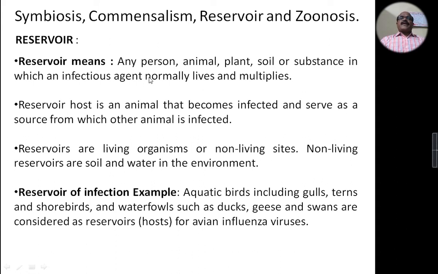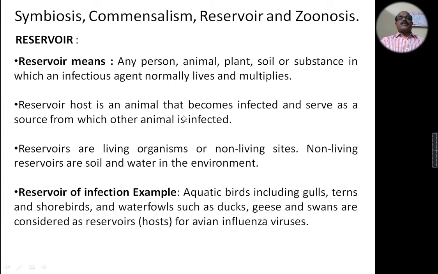Here, reservoir means any person, animal, plant, soil, or substance in which an infectious agent normally lives and multiplies. So a reservoir is a harbor for the infectious agent.